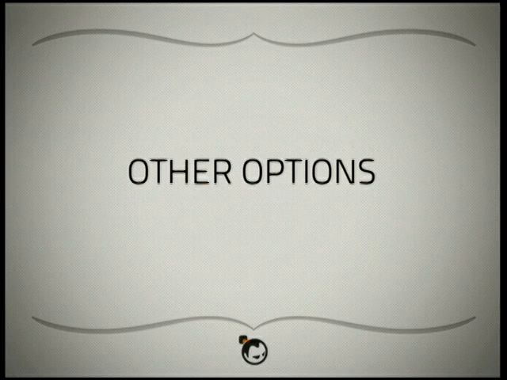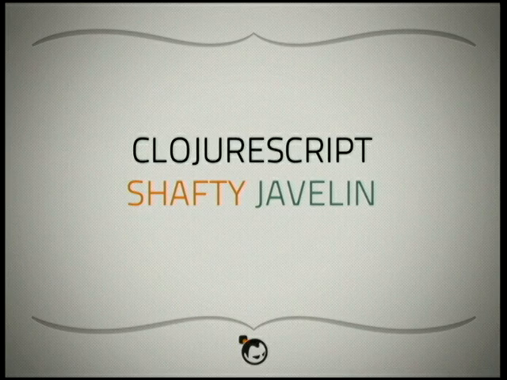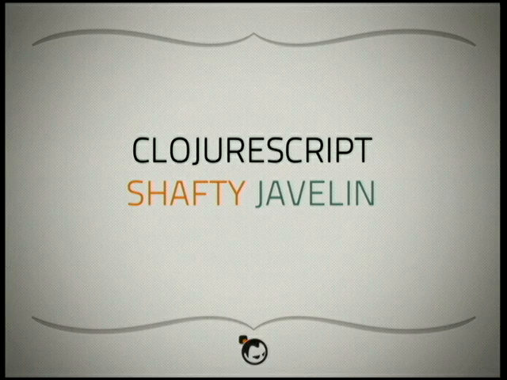There are some other options if you're interested in them. ClojureScript, obviously. ClojureScript is an area where functional reactive programming is popular. For those of you not familiar, ClojureScript is a subset of Clojure that compiles to JavaScript using the Google Closure compiler. There's a lot of interest in functional reactive programming there, obviously, being a Lisp. There's two libraries that are in active development. Shafty is one that I wrote, which is an implementation of the Flapjax core API, so you're able to create event streams and change behaviors and do all sorts of stuff like that, not including the DOM API, so that's authored in ClojureScript.